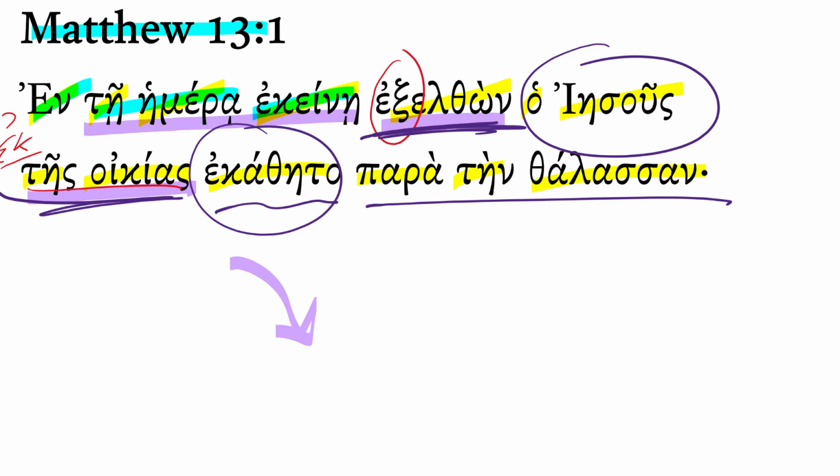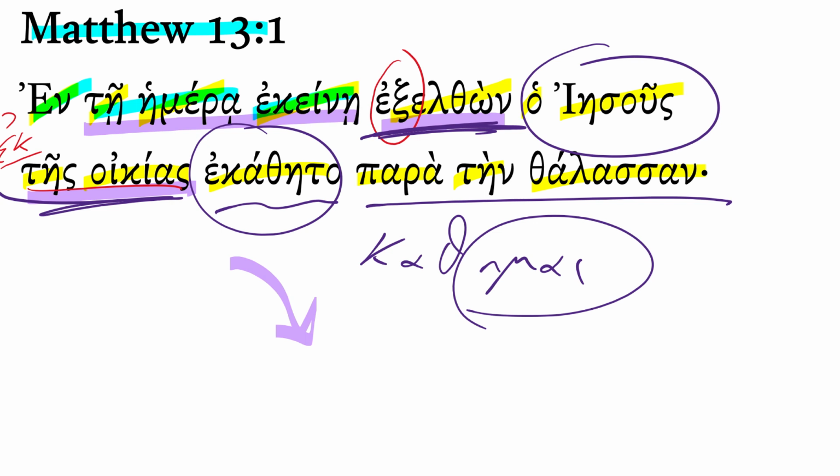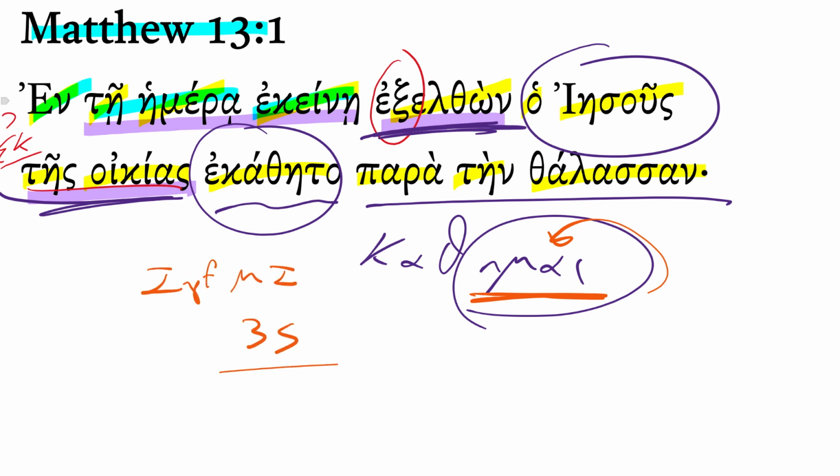That ekatheta, you probably know the word kathemai, to sit, and when we write that, we remember, well, that's one of those middle-only verbs. And sitting is a very subject-affected activity, so we understand how the middle voice is subject-affected activity usually. That fits very well with this. And what we have here is just an imperfect middle indicative, third-person singular. Third singular because the subject is Jesus. Jesus was sitting beside the sea.